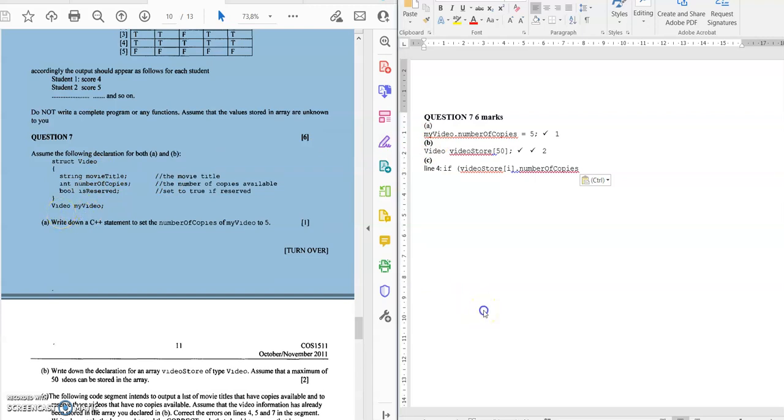This is a very important question. I think you should study it. In fact, I'll go as far as stating I'm going to take a bet with you. Structs must come out in the examination paper. And if it doesn't come out, I'm going to buy every single one of you a big chocolate.